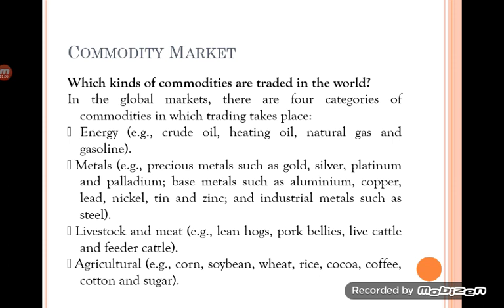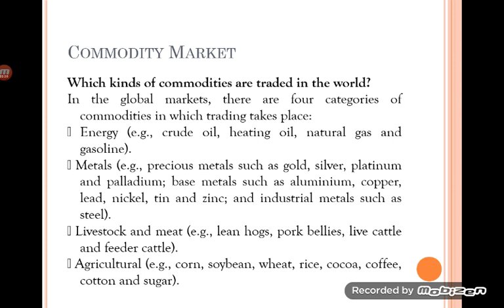The fourth category is very important because India is an agricultural country: agricultural commodities. Both cash crops, commercial crops and food crops are used in the commodity market. Food crops like corn, soybean, wheat, rice, cocoa, all the food grains and pulses are demanded, bought and sold in the commodity market.